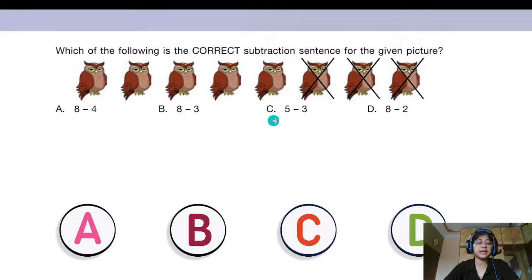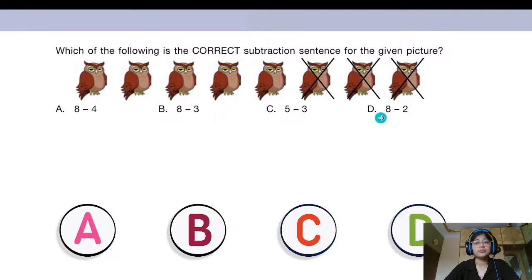In option C, we can see that from 5 owls, 3 is getting subtracted, right? But when we counted, we saw that the total number of owls was 8, isn't it? So this cannot be the correct option, Arya. So you have to count the total number of owls first, isn't it?